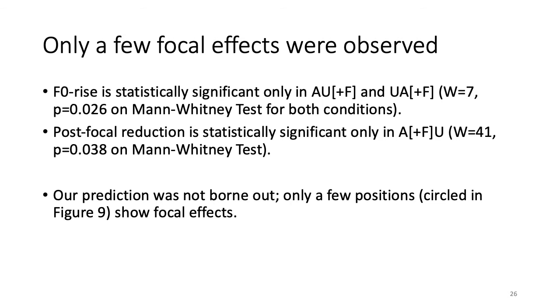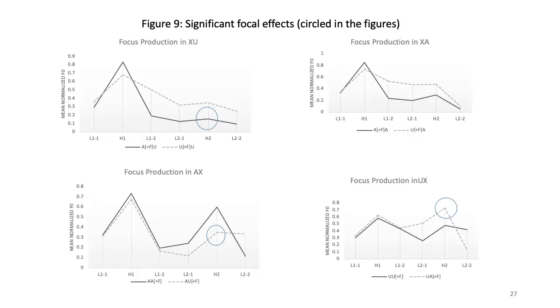We found out less focal effects than we expected. First, accentual F0 rise was only observed in AU plus F and UA plus F sequences. Also, post-focal lowering reduction was found only in A plus FU sequences. This is where the focal effects were observed, circled in the graphs.